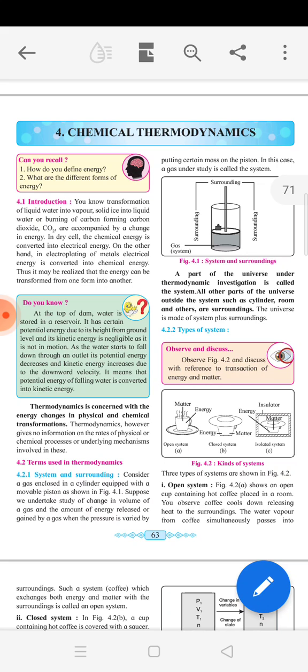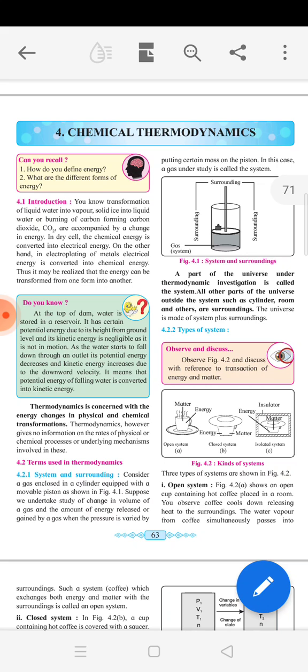Then another example is the dry cell, where chemical energy is converted into electrical energy. Second is electroplating of metals, where electrical energy is converted into chemical energy. So these are some examples of thermodynamics.